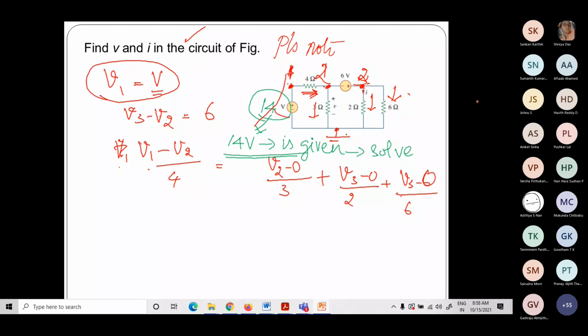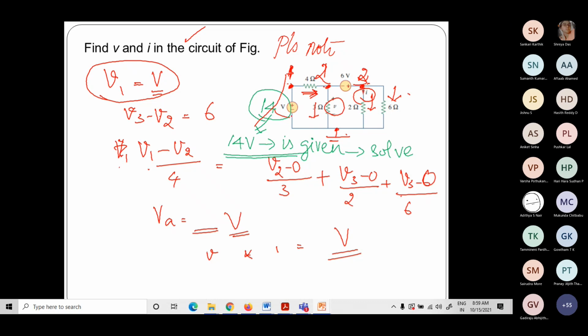So it will be easy for us to solve. Any method you can proceed, normal nodal analysis or any method, and you can solve it easily. Sometimes this happens even when you get a question paper or assignment. If the situation is like this, then no problem. You can write your VA value in terms of V, since this V and I need to be found. The value should be known, otherwise it's difficult to solve the network.